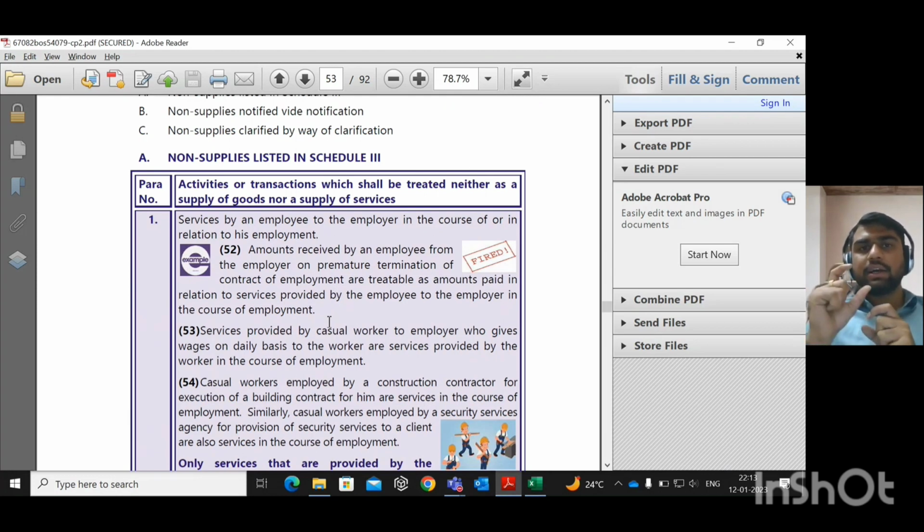Now, while paying the amount to the director, if the company deducts TDS under Section 192 of the Income Tax Act 1961, then that itself says that there is an employer-employee relationship between the director and the company. Understood?